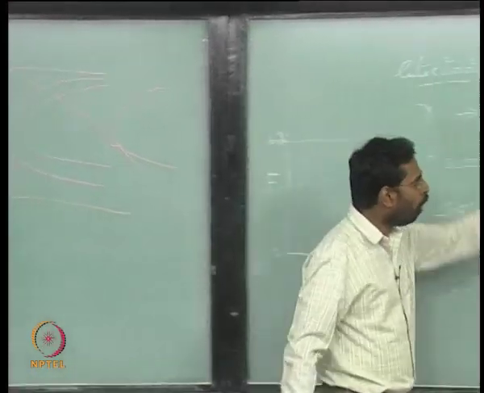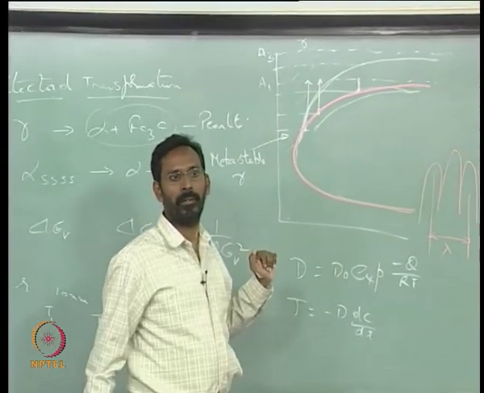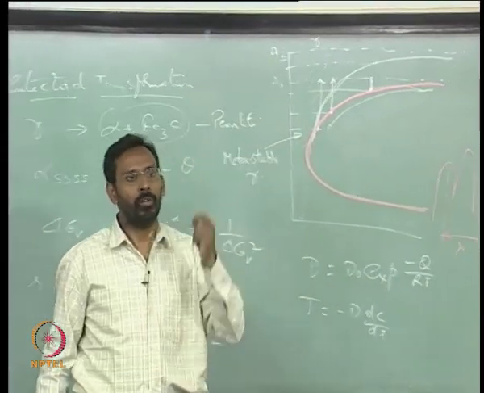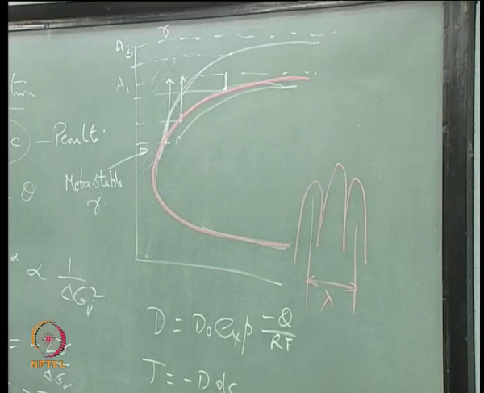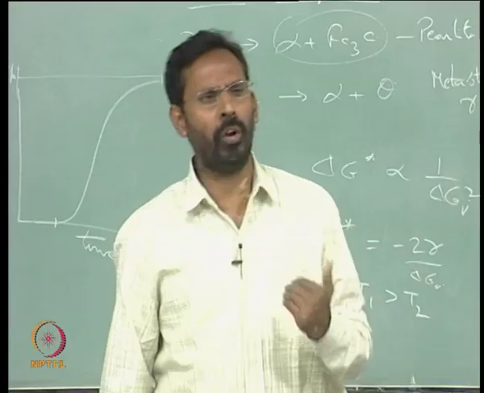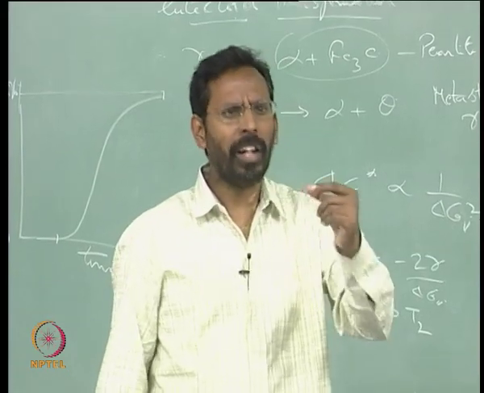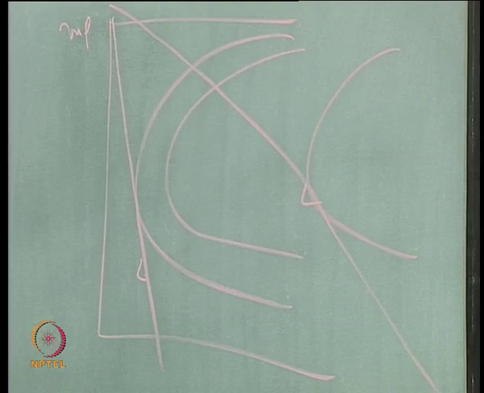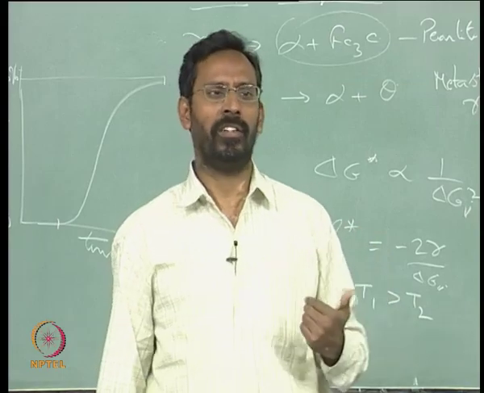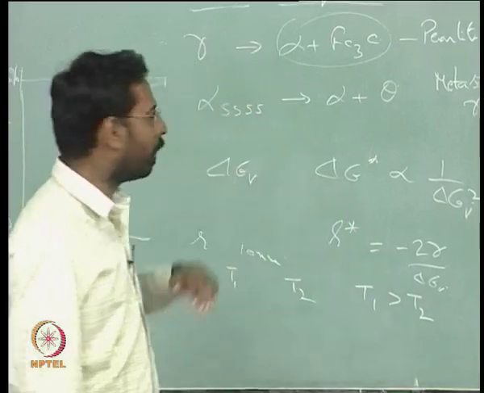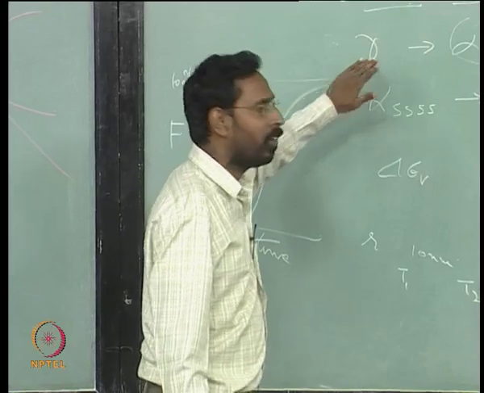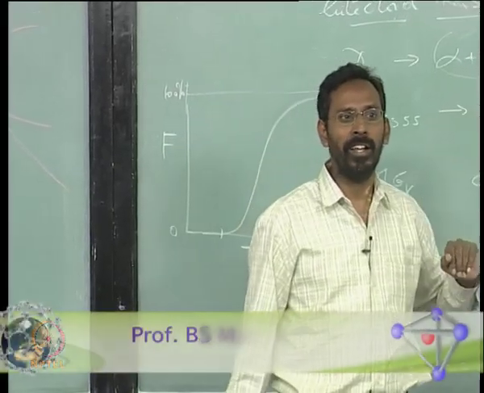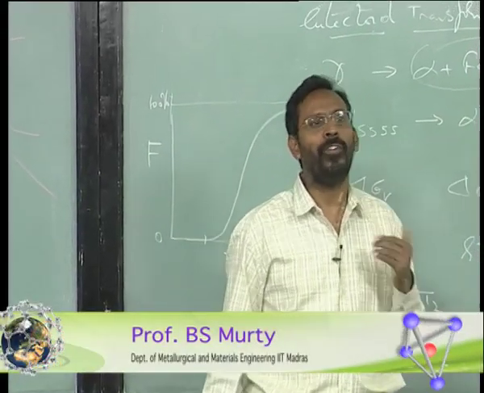So that is why, though the R star is decreasing, for that R star to form you need time, and if the temperature is very low, the atoms move so slowly that even that R star to form is very difficult. That R star could be even a few nanometers, but even then for it to form, the atomic movement is so sluggish. But in this particular case of gamma to Fe3C, when you talk of diffusion, diffusion of what?